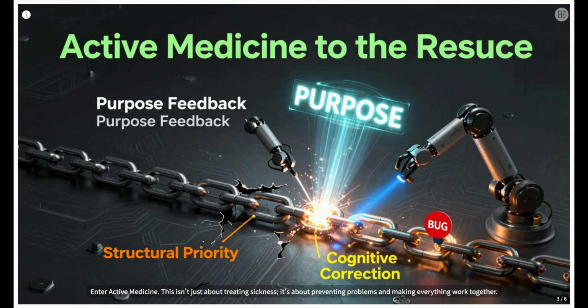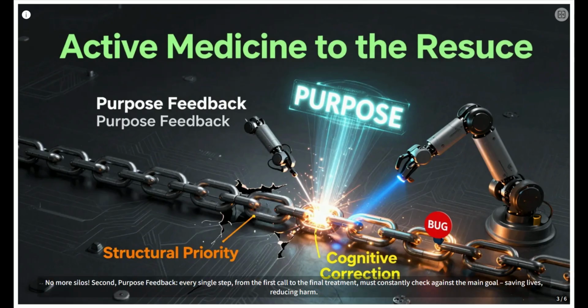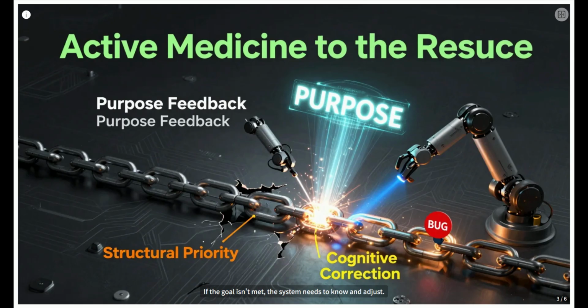Enter active medicine. This isn't just about treating sickness, it's about preventing problems and making everything work together. First, structural priority. We need to build bridges, literally and figuratively, connecting every part of the system so information flows smoothly. No more silos. Second, purpose feedback. Every single step, from the first call to the final treatment, must constantly check against the main goal: saving lives, reducing harm. If the goal isn't met, the system needs to know and adjust.